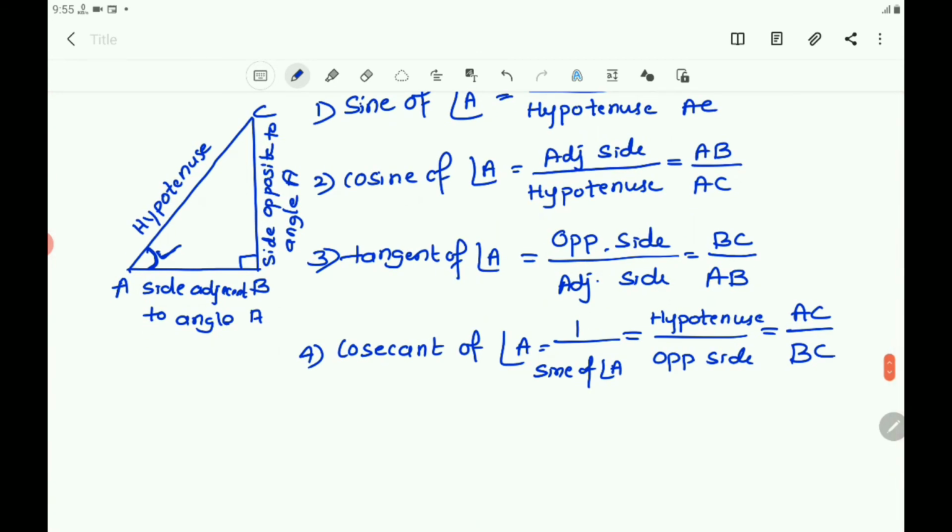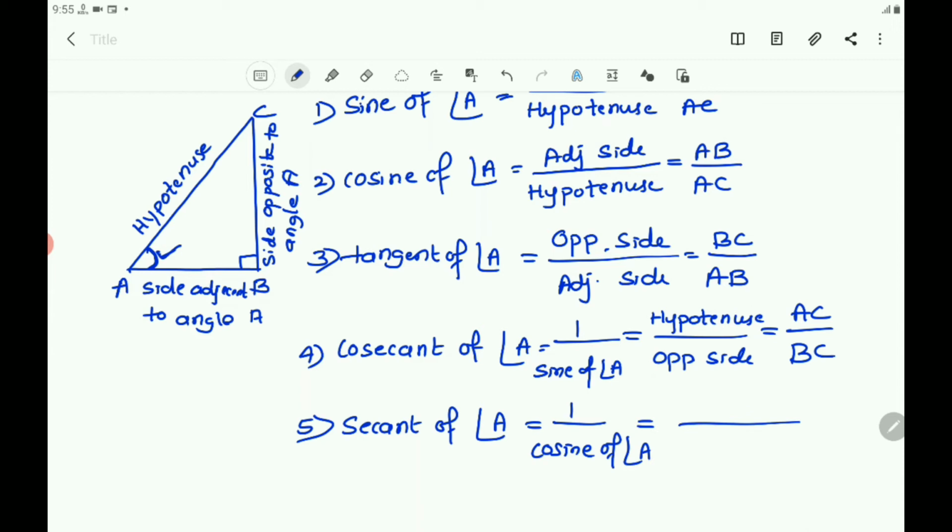Next, the fifth one is secant of angle A. Secant is the reciprocal of cosine, that is 1 by cosine of angle A. Cosine is adjacent by hypotenuse, so its reciprocal means hypotenuse comes to the numerator: hypotenuse by adjacent side, which is AC by AB.